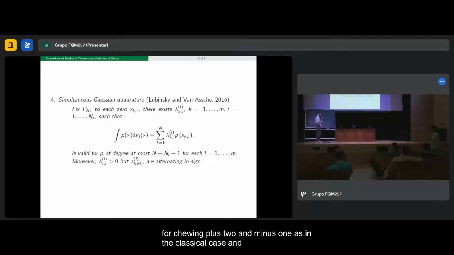And these two properties, the fact that the weights were all positive, and the fact that the formula is valid up to the maximum degree, were crucial for the proof that Szegő provided. So in this case, we are not able to replicate those arguments, and so for this particular case, we go with the more elemental procedure that was based on the result that Kenny obtained for the orthogonal polynomials. That was the idea. Thank you.